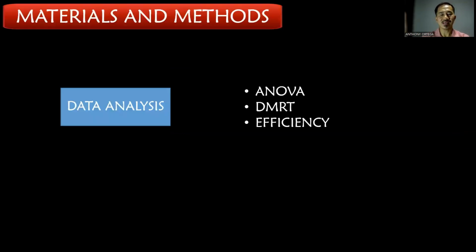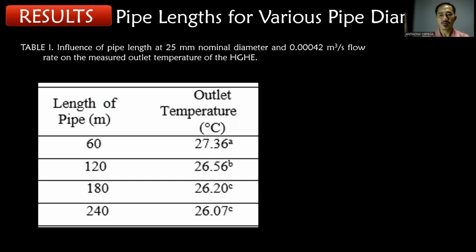For the data analysis, the analysis of variance, the Duncan multiple range test, and the efficiency were used. For the results and discussion, the impact of pipe length on the system outlet water temperature at nominal diameter of 25 millimeter is shown in table 1.